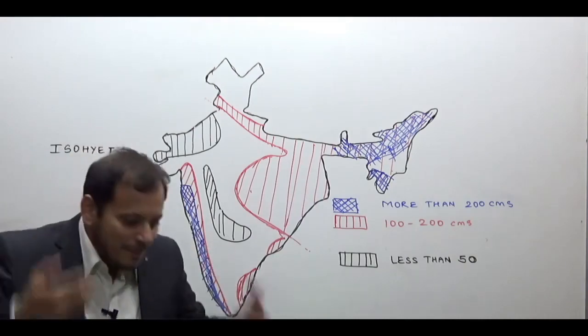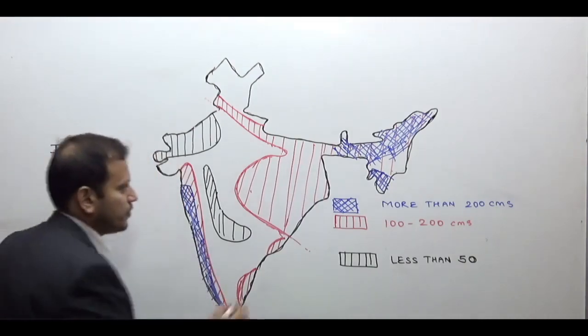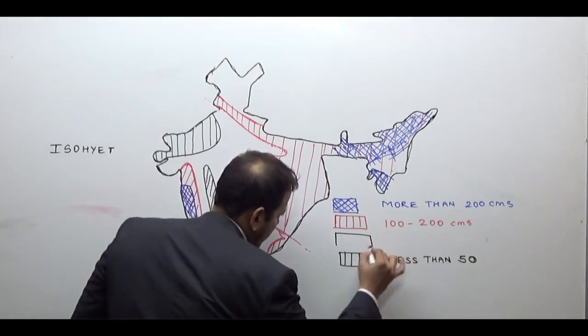Now, the remaining white part, should I mark it with dots?